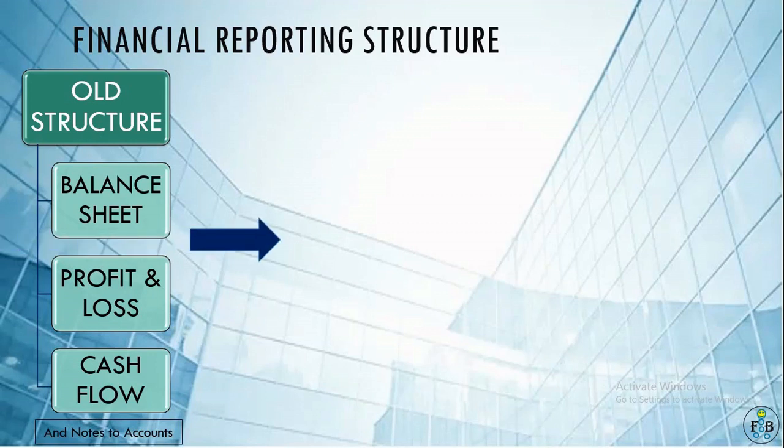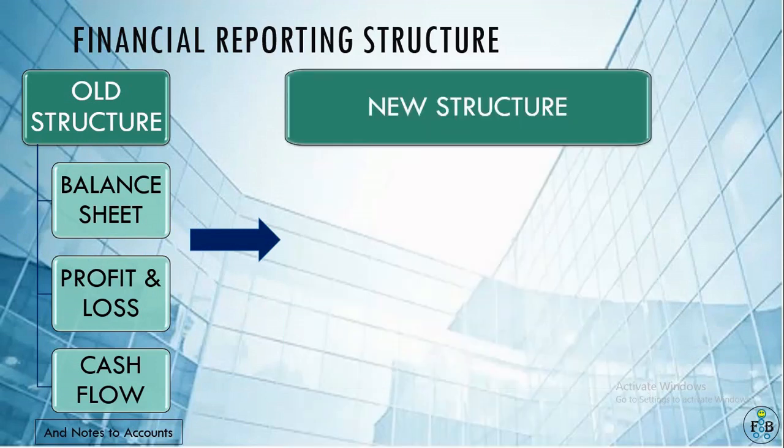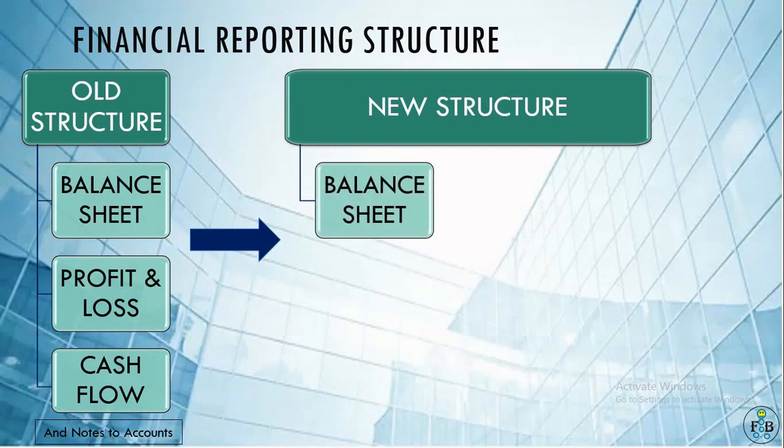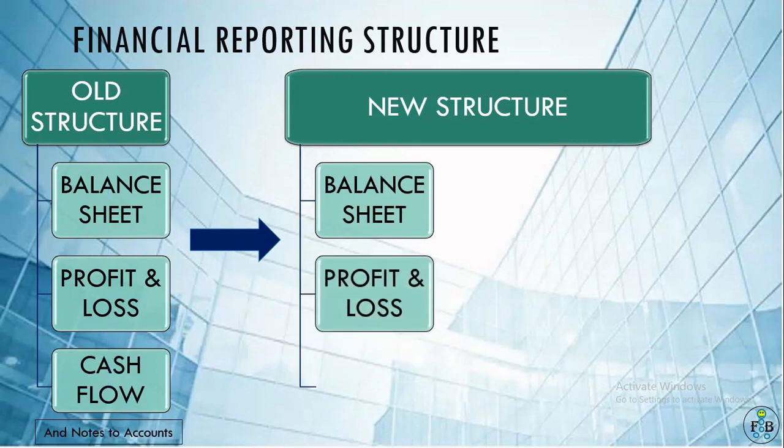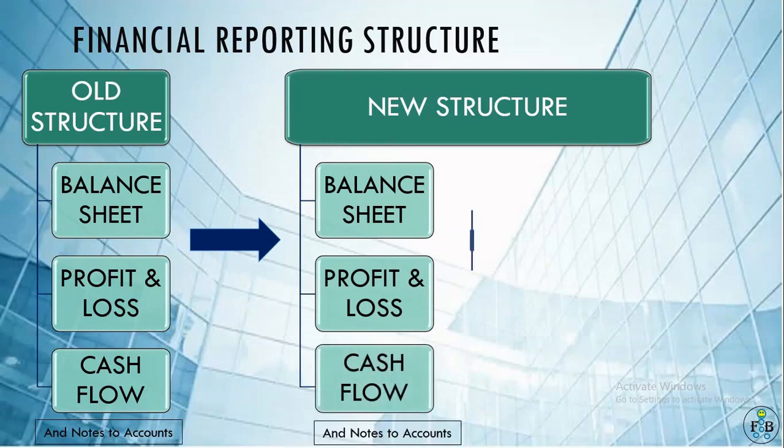So what are the changes after convergence of IFRS? Financial results are published in this way. There is a balance sheet, there is a profit and loss account, and there is a cash flow statement as per the earlier process, and there are also notes to accounts. However, two more statements are added.